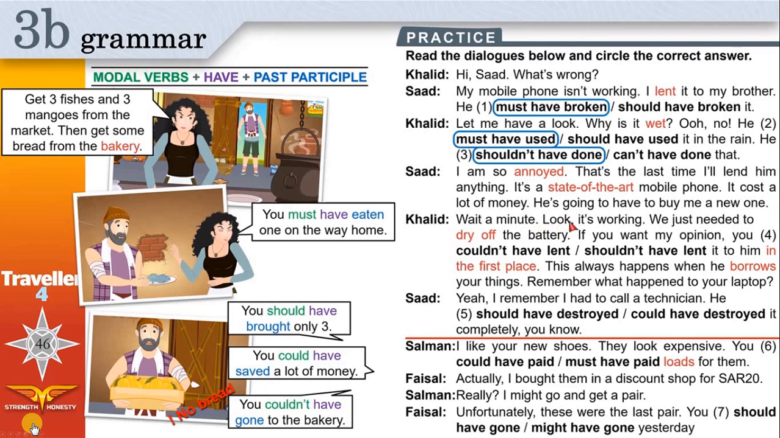Wait a minute. Look, it's working. We just needed to dry off the battery. When you dry off, you remove all the water from something. If you want my opinion, you couldn't have lent it, or you shouldn't have lent it to him in the first place. You shouldn't have. It was the wrong thing to do. I feel sorry that you lent it to him from the beginning.